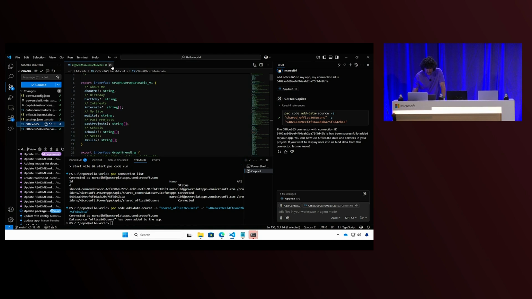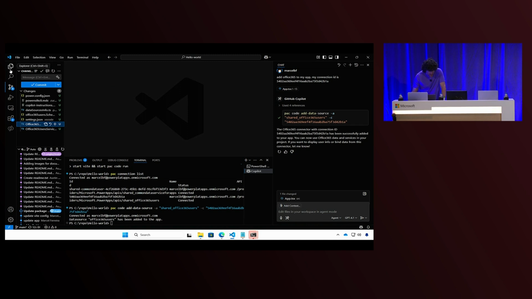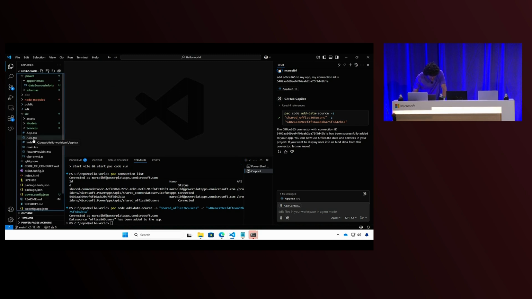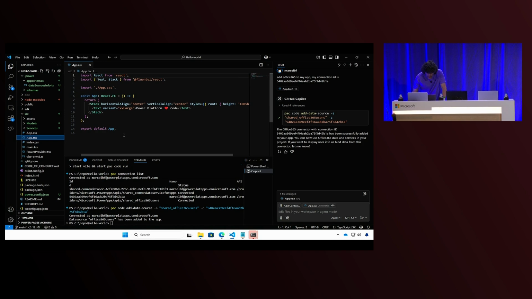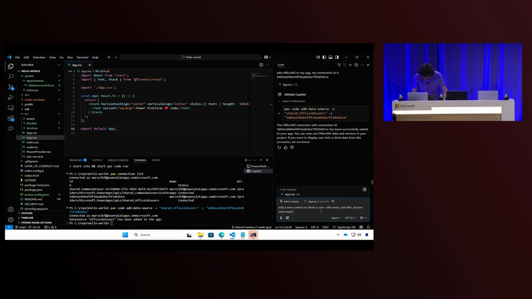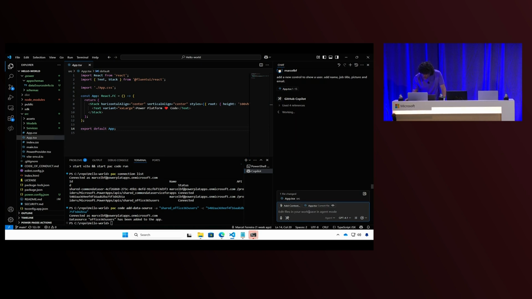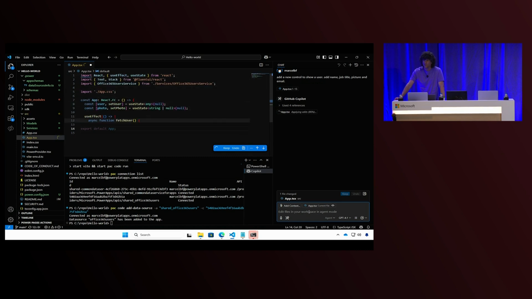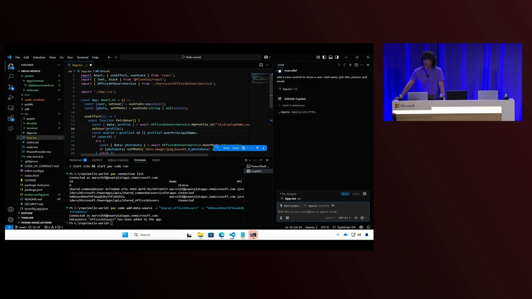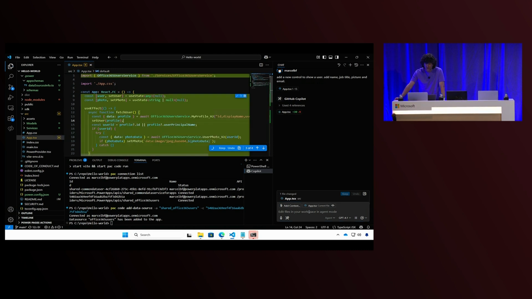So let's do that. I will go back to my app. OK. And then I will ask Copilot, hey, Copilot, add a new control. I want to get my username. I want to get job title. And I also want to get the picture and the email for my user. Copilot will, with these models, with these types, figure out how to use it, and it will update my code to add these controls. Right?